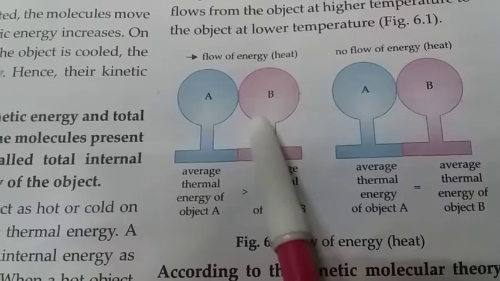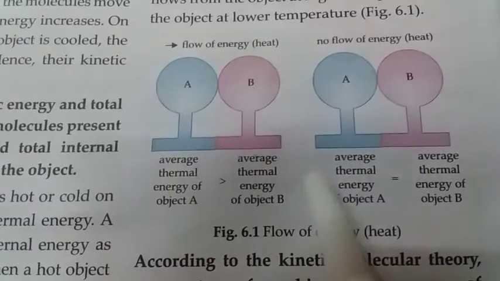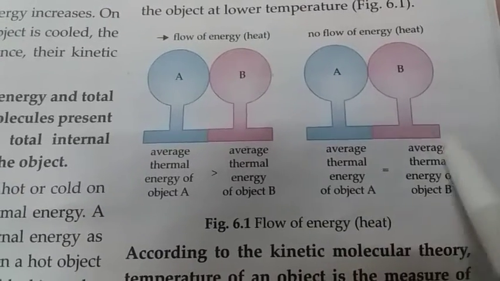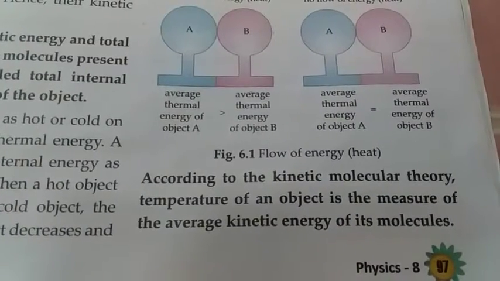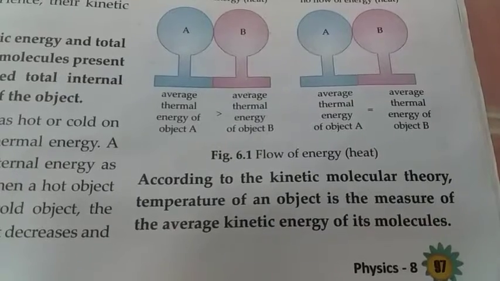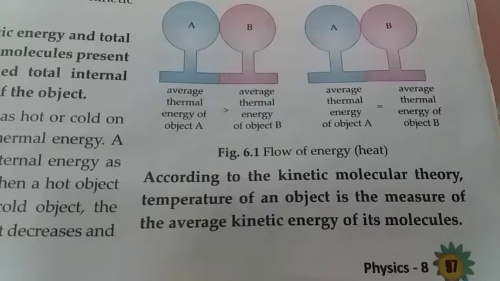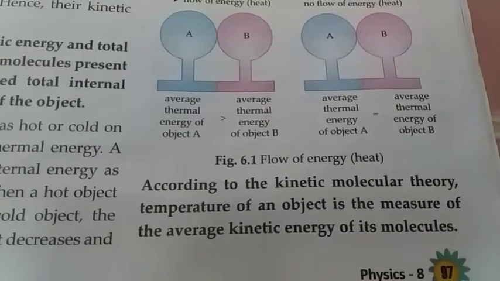Now energy flow takes place. Now the average thermal energy of object A is equal to the average thermal energy of object B. According to the kinetic molecular theory, the temperature of an object is the measure of the average kinetic energy of its molecules.